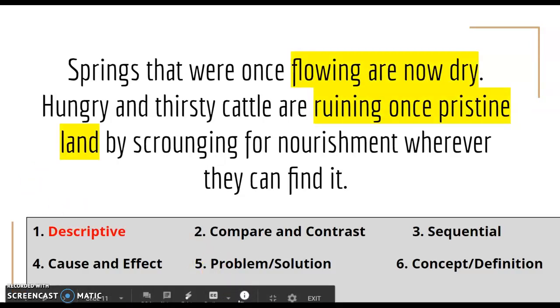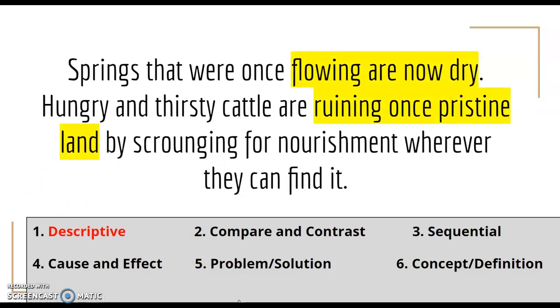So I think the best text structure here is descriptive because it has a lot of descriptive details like flowing, are now dry, ruining once pristine land. And remember we said anytime an excerpt is really helping you to see or hear or touch something, it's really evoking sensory details, it's likely going to be descriptive. If you chose cause and effect, you could probably make a case for that one here because springs were now dry and the effect is that hungry and thirsty cattle are ruining pristine land.